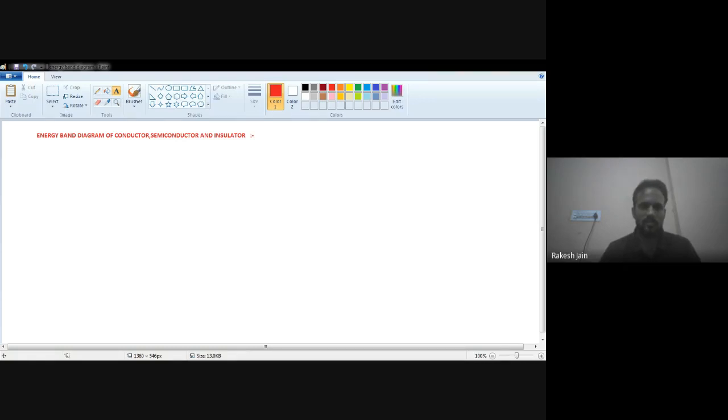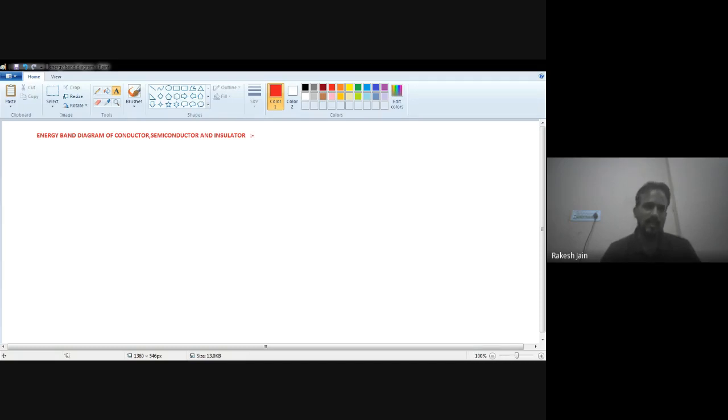First of all, what is the meaning of conductor, semiconductor, and insulator? Insulator, as you know, cannot conduct; no current can flow in insulators, like a bamboo stick. Conductors are those in which current flows continuously, in which electrons can move rapidly from one place to another, like an iron rod.